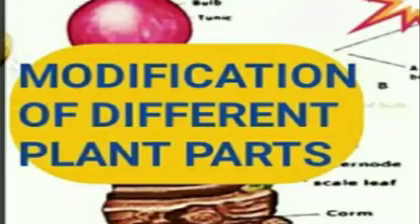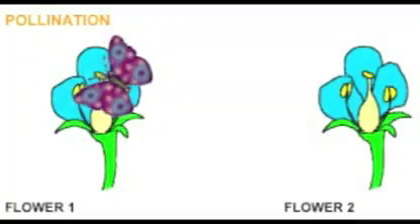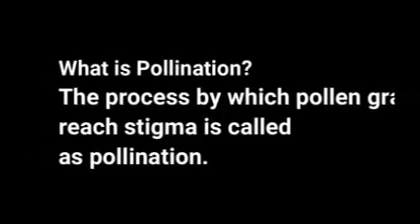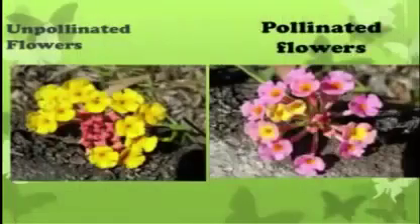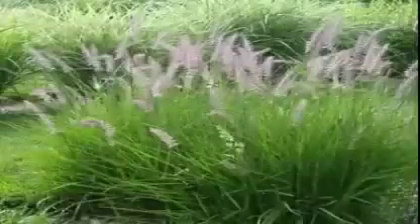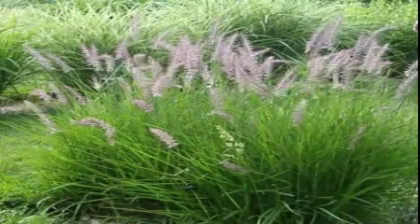Let's see the topic pollination. What is pollination? The process by which pollen grains reach stigma is called pollination. The flower that received pollen grain is called pollinated flower, while the one that did not receive pollen grain is called unpollinated flower. In some plants like grasses, pollen grains are light.